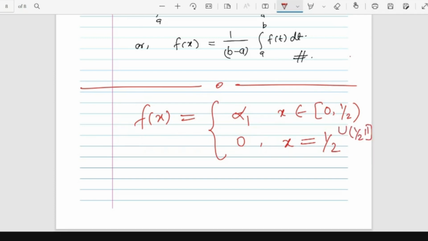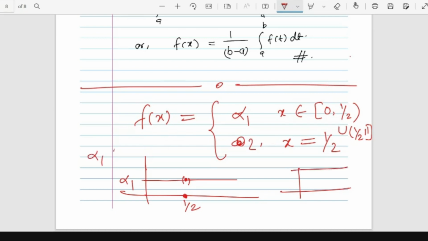Exactly, you can think of some function like this. Suppose this is alpha 1, and when x is half, the function is 0. Or maybe I take the value 2, with alpha 1 less than 2. So the function value is 2 when x is half, and on all other parts of 0 to 1, it is alpha 1.